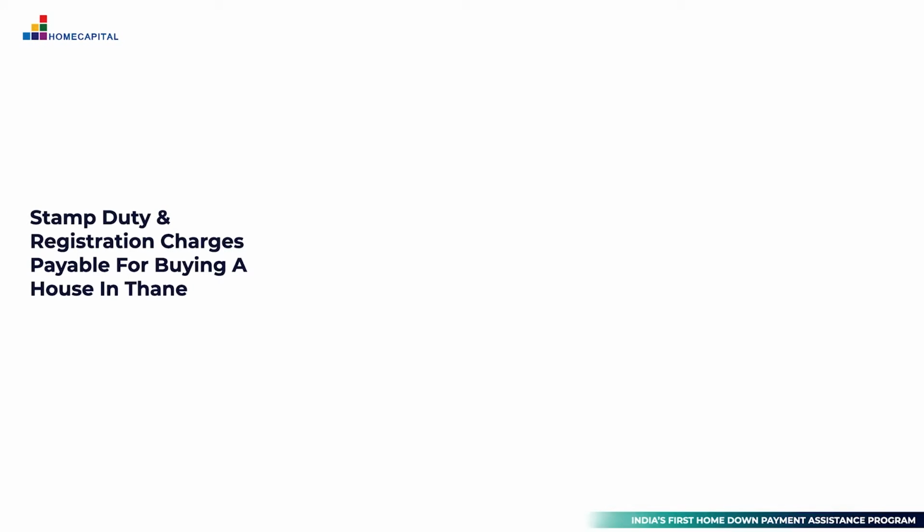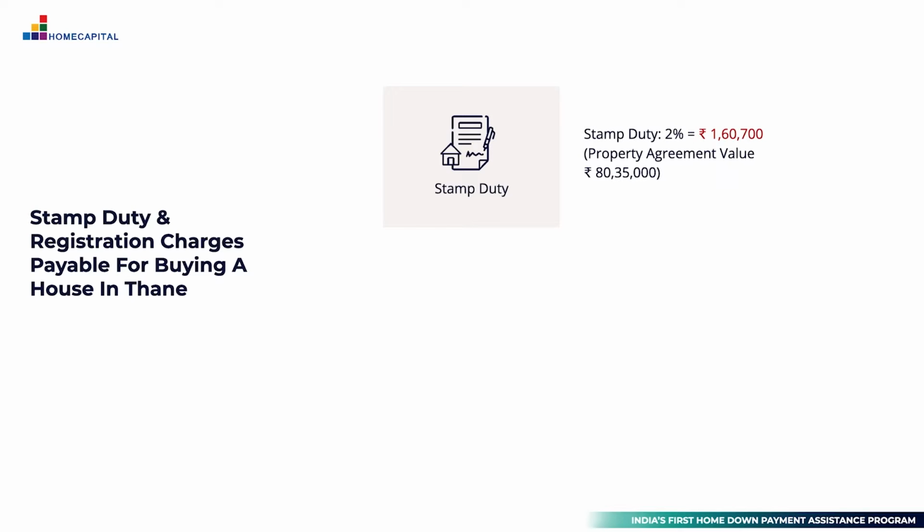If we continue with our example of Mr. and Mrs. Sharma from episode 1, they will need to budget for an amount of rupees 1,60,700 towards the stamp duty of the house that they plan to purchase. This amount is arrived at by multiplying the property value of the house of 80.35 lakhs by the stamp duty of 2% applicable at Thane in the state of Maharashtra.